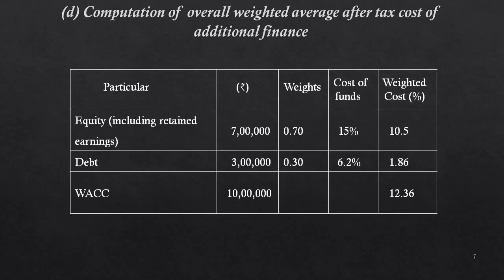D. Computation of overall weighted average after tax cost of additional finance. Particulars, rupees, weights, cost of funds, weighted cost percentage. Equity including retained earnings is 7 lakhs, weights 0.70, cost of funds is 15%, weighted cost is 10.5%. Debt rupees 3 lakhs, weights 0.30, cost of funds is 6.2%, weighted cost percent is 1.86.